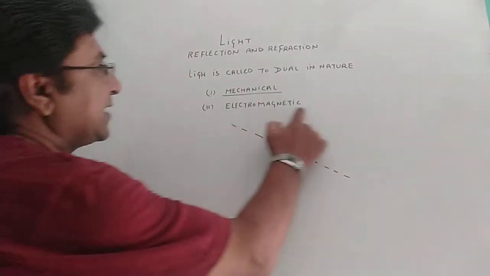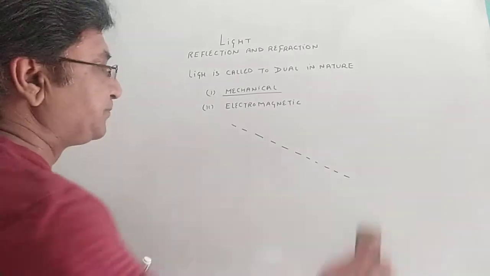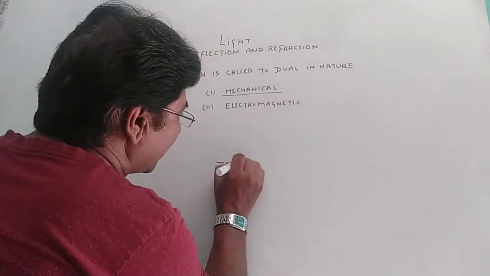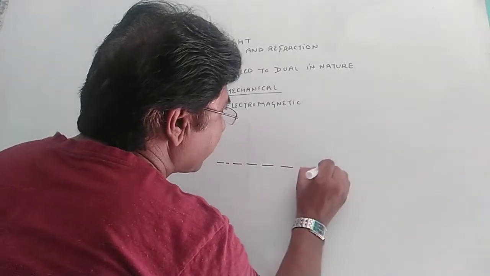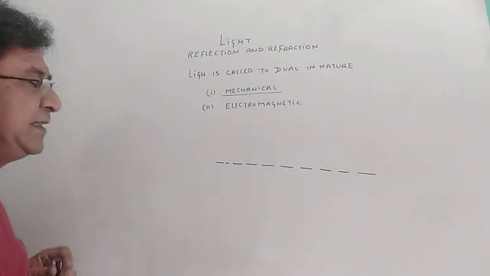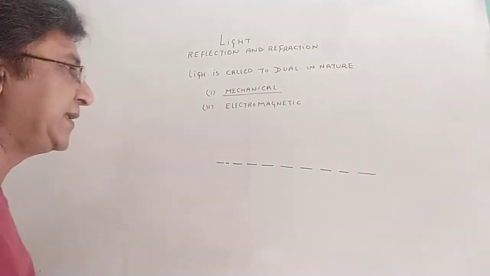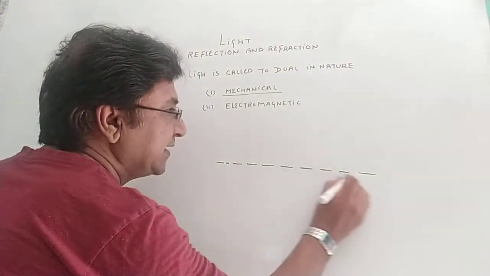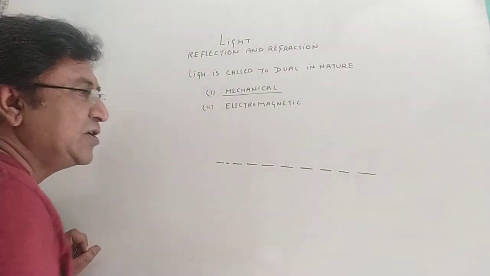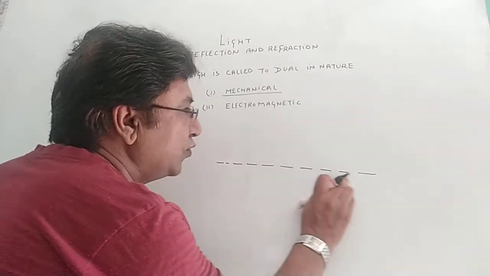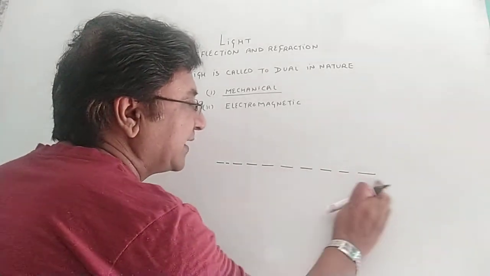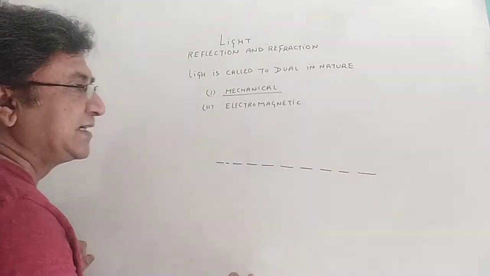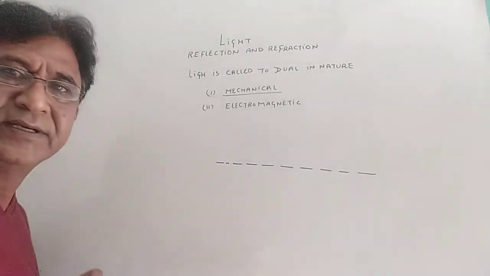And second is electromagnetic. Let us understand. These packets of energy which are flowing are basically charged particles, and whenever charged particles move, we call it electricity. And wherever there is electricity, there is magnetism around it.